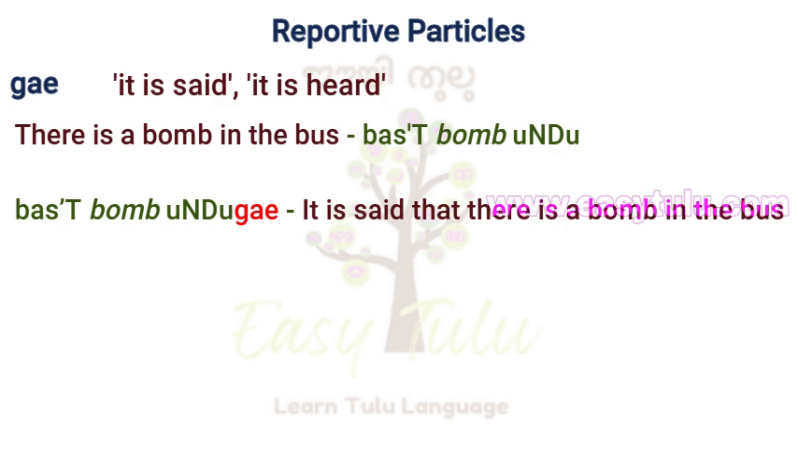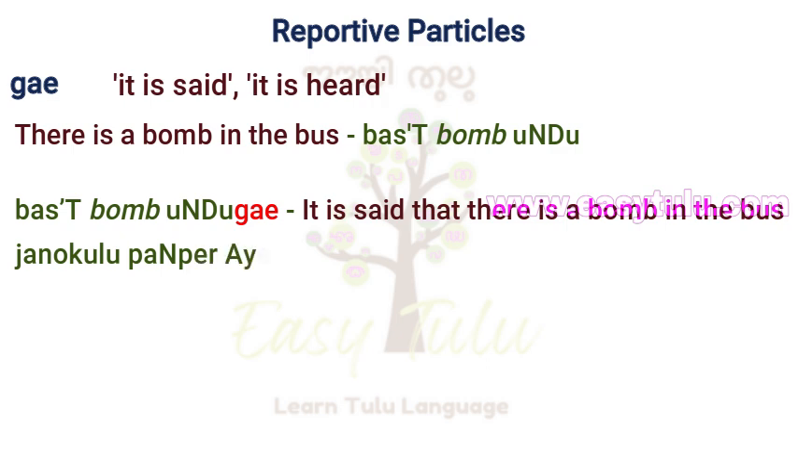Busted bomb undu means there is a bomb in bus. Busted bomb unduge. It is said that there is a bomb in the bus. Let us see a few more examples.